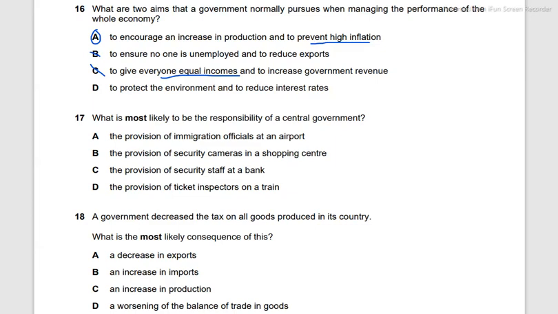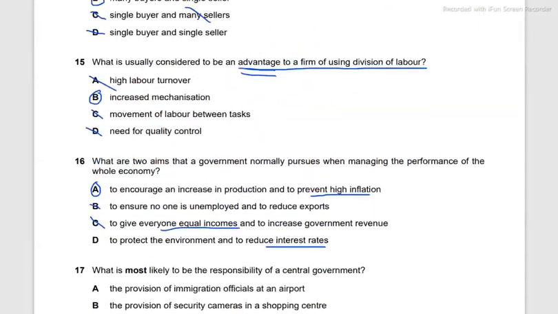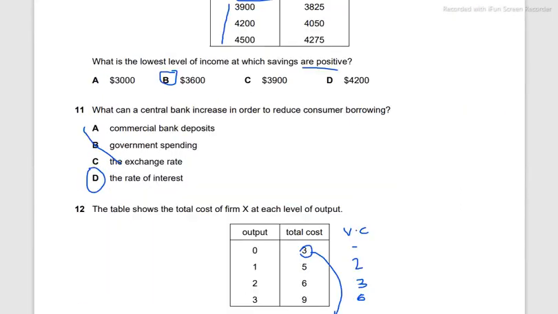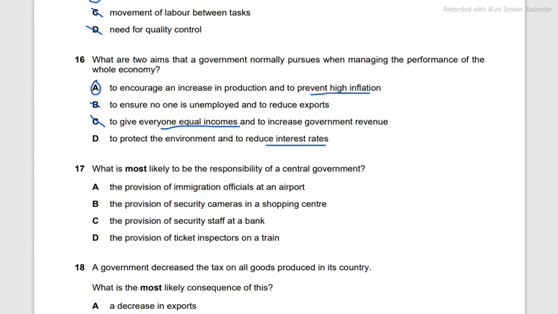However, it's not the case here. D is to protect the environment and to reduce interest rates. The interest rates, the high interest rates, actually, as we saw above as well, discourage or reduce consumer borrowing, and so it may not be essentially what the government is going after.